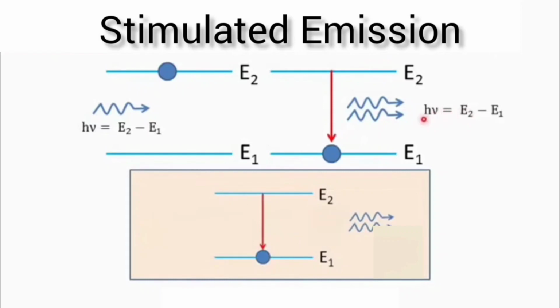In stimulated emission, the emitted photon propagates in the same direction as the stimulating photon. The emitted photon has the same frequency, and therefore the light produced is monochromatic. The original photon remains intact, and one new photon of energy E2 minus E1 is given out, which moves in the same direction as the original photon. One incident photon results in two photons at the output, so this stimulated emission can be utilized for amplification.